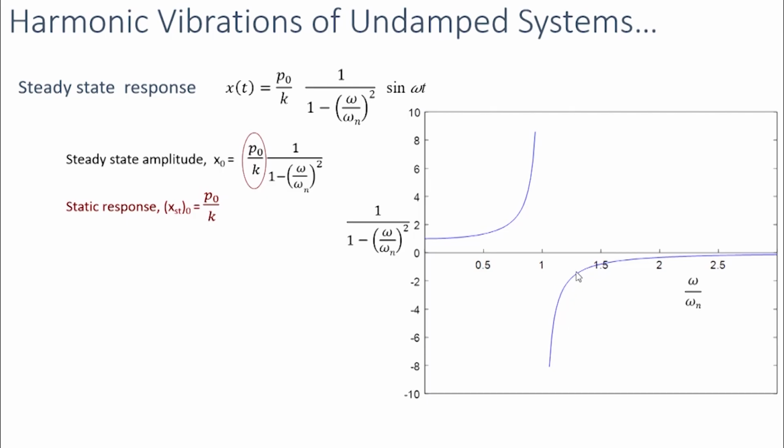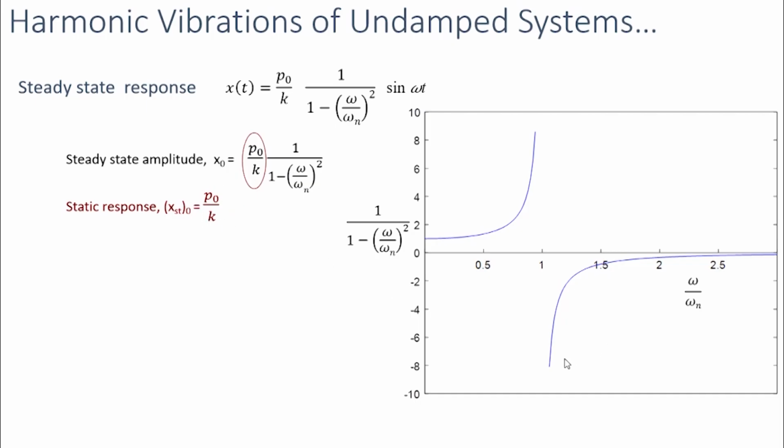This factor will be equal to -1 when the frequency ratio is equal to √2, somewhere here. So when the frequency ratio is higher than √2, we will have a steady state amplitude less than the static response.